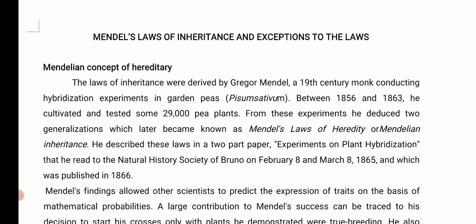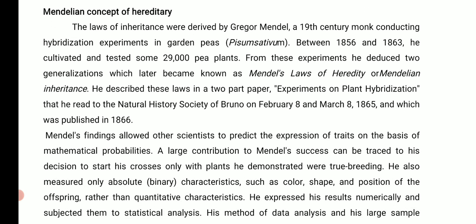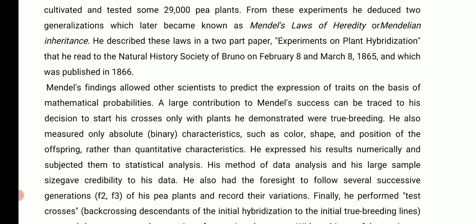Just like E is equal to mc squared was published in a scientific journal, he also published his work. The name of the paper is Experiments on Plant Hybridization, which he read to the Natural History Society, and it was published in 1866. This is just his history, not really required, but I felt that you have to know about the father of genetics.